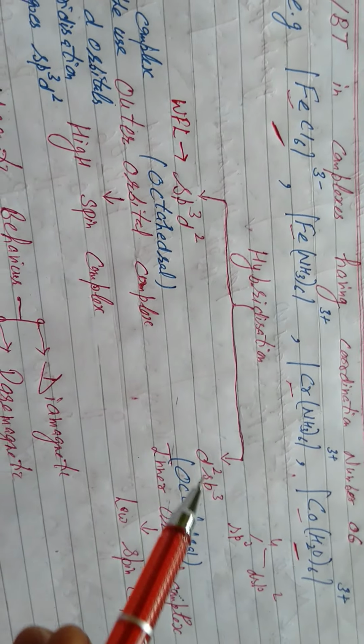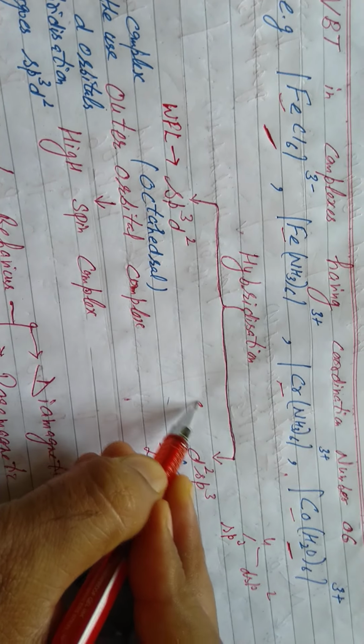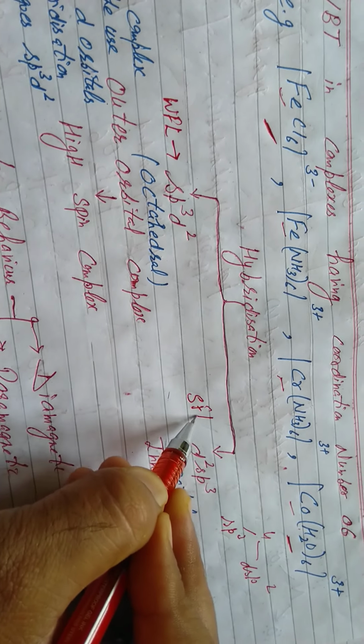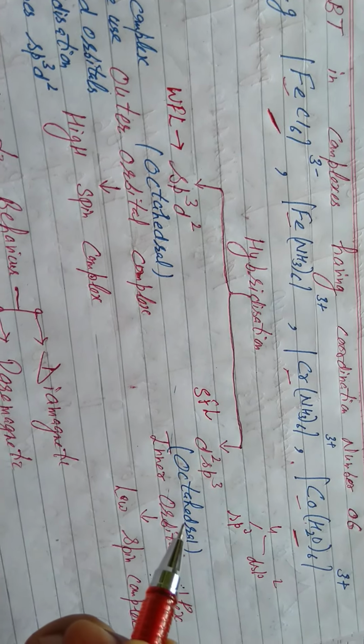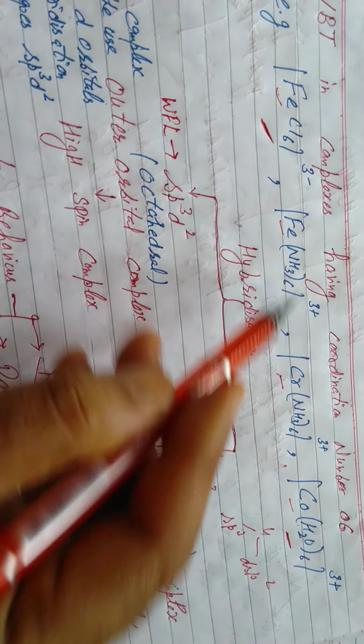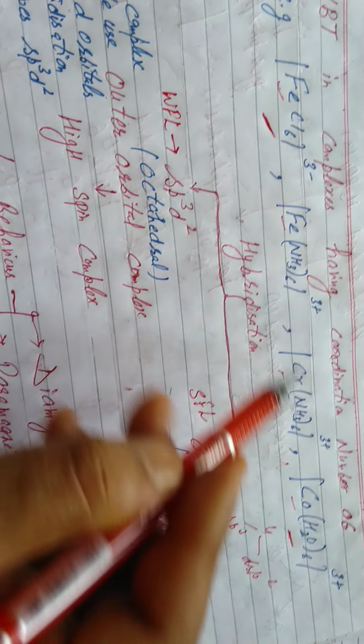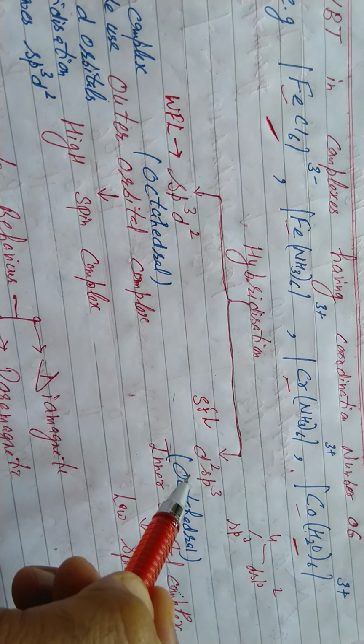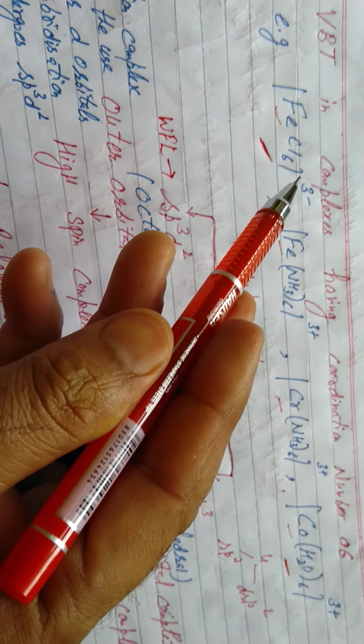And students, d2sp3 hybridization is when the central metal ion is surrounded by strong field ligands, that is, the donor atom is nitrogen, phosphorus or carbon. It is clear, strong field ligands. In these two, what will happen? d2sp3 hybridization. Within the complex, we got an idea.